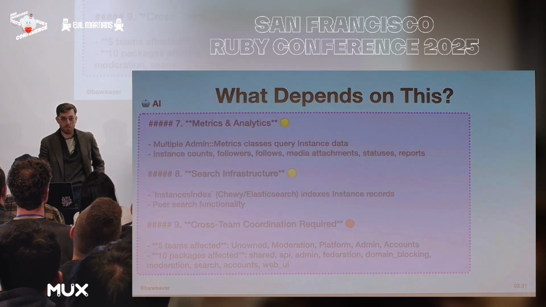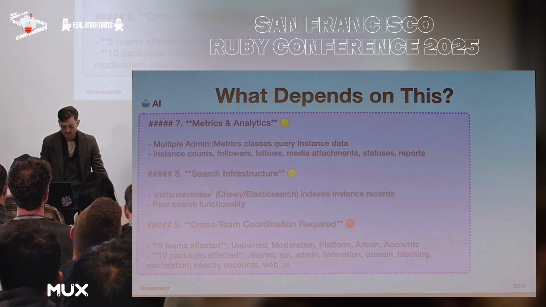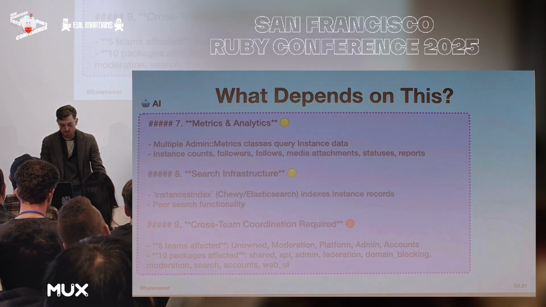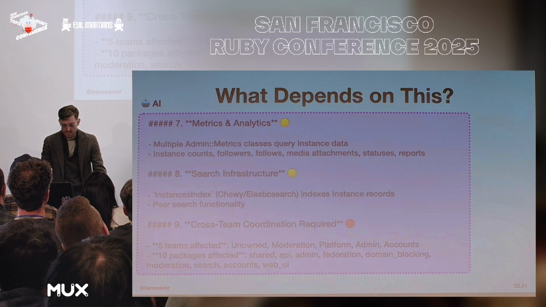Metrics analysis, and I am brushing through this very quickly because it's a little bit too long here. And search again for indexing. Ideally, as an application matures, the number drops like a rock as far as how many teams are involved in making any changes to anything. But the higher the cross-team coordination, the more likely it is to happen.